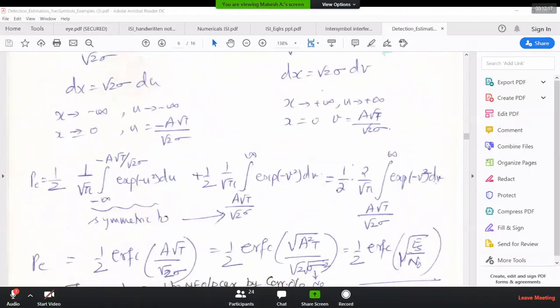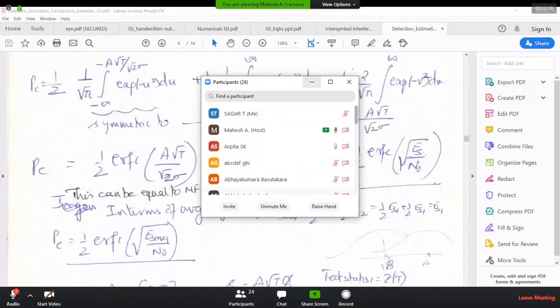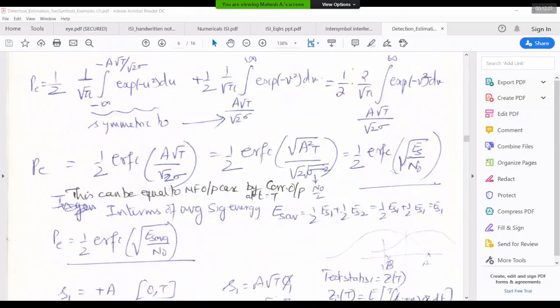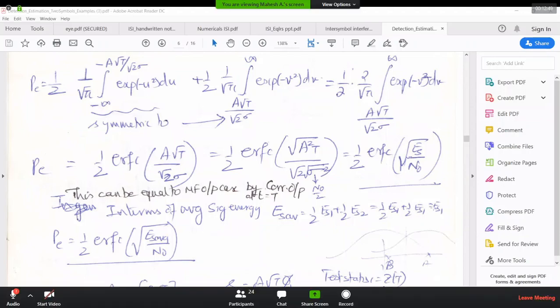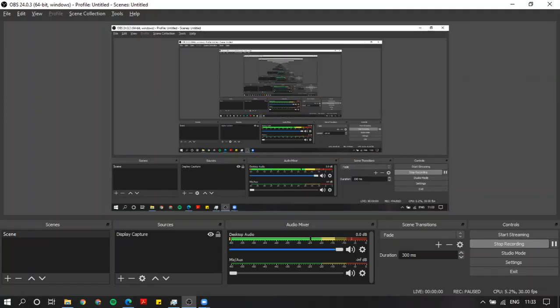So here you have 1 by 2 ERFC of Es by N naught. Correct? Are you seeing? Yes, sir. What is your doubt now? So that in turn can be written as half into ERFC of E symbol average by N naught, right, sir? Yes. Why? Because E symbol average is the probability of occurrence of one symbol times the energy of that symbol, plus the probability of occurrence of the second symbol times the energy of that symbol. Since it is a polar signal, the energies are the same.